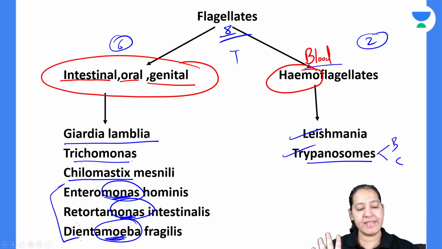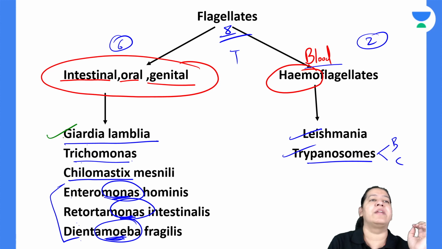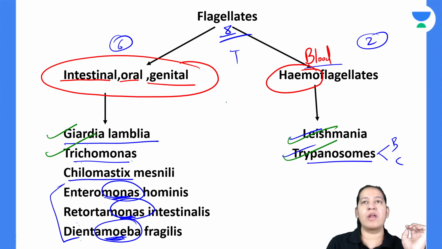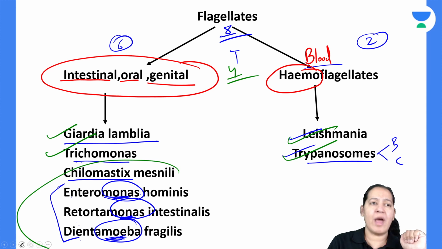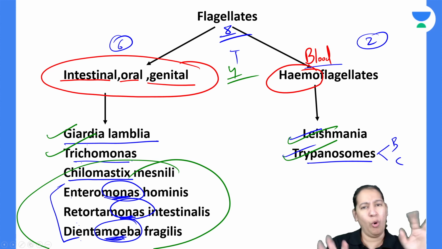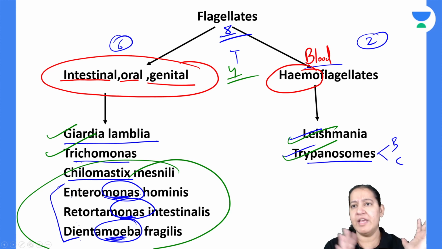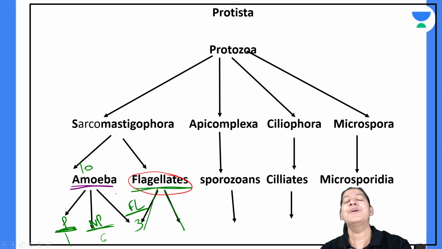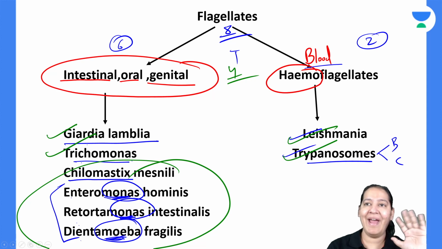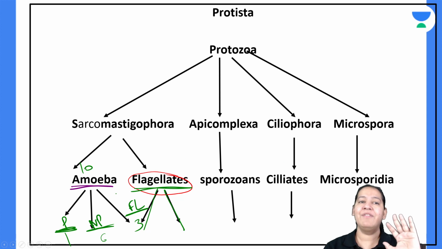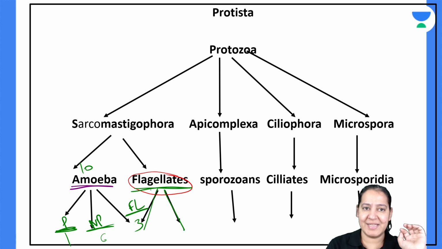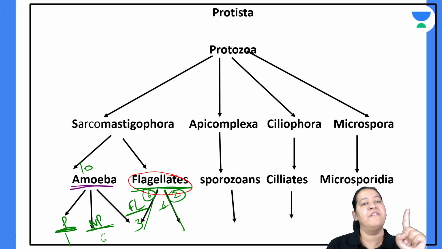So from these 6, I am going to teach you only 2 in detail. These 2 and these 2. Total 4 I will give you. So out of total 8, 4 I will teach you in detail. These 4 I am not going to teach you in detail. Only classification will suffice. So I will give you details of these 4. Have you got it? Give me a thumbs up. Yes or no? So we are done with flagellates also, right? Okay. So there are 6 intestinal, oral and genital, and 2 are hemoflagellates. Total 8 flagellates are there. Amoeba are done. Flagellates are done.